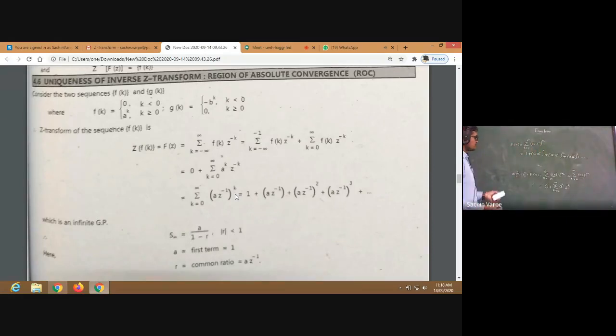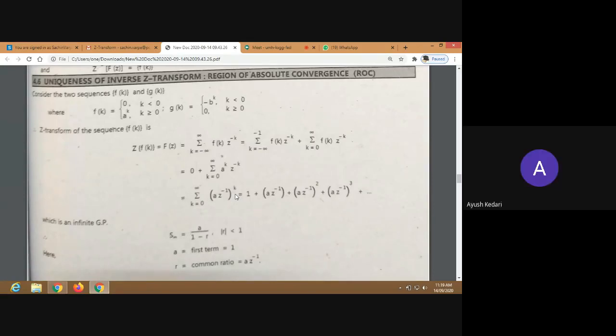Now we have discussed that this Z transform will exist only if this summation is convergent. What is the condition when the summation is convergent? The answer must be finite, right?